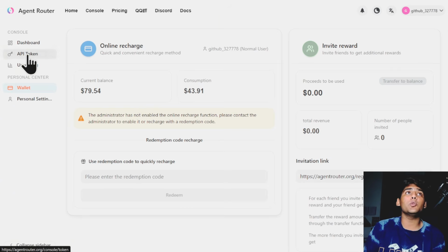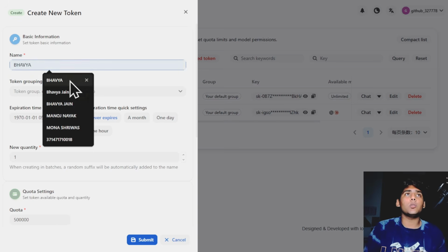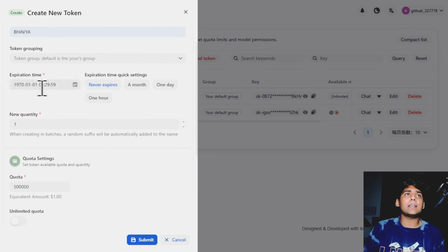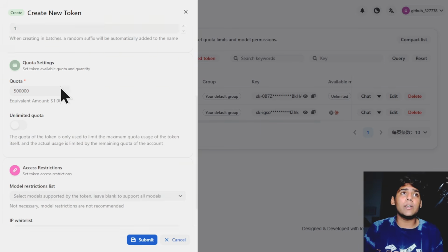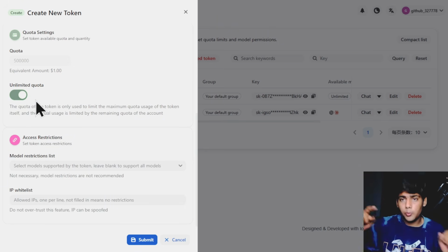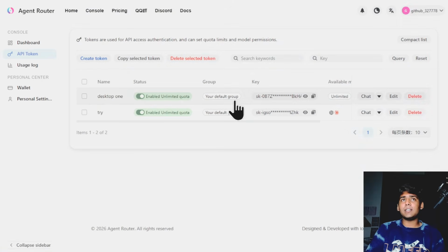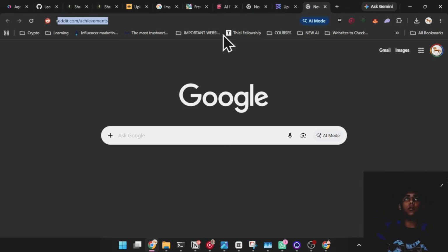So what you will have to do is come to the API key token section, and then click on create token. Here you will name it anything, and select never expire. You can select an expiry if you want, but I suggest you select this option. Then quantity will be 1, and here you must select unlimited quota. If you are providing it to somebody else, you can give some quota, but actually we are using unlimited quota. Then you just have to click on submit. When you click on submit, this type of key will be generated. You just have to copy this key.